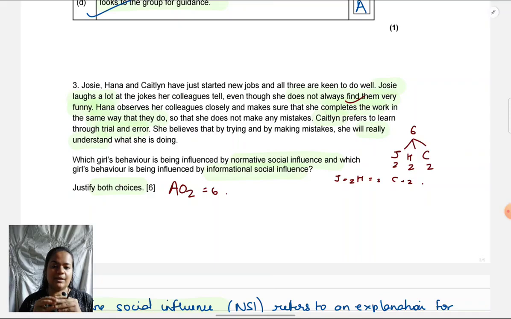Answers which are AO2 based but which don't make any reference to the scenario, they are not credit worthy at all. Many students will say, for 6 marks, I wrote so much. I wrote what NSI is, I gave the definition, I gave so many examples, I contrasted it with ISI, I wrote such a long answer, but I got zero, because you've not met the requirements of the command term, of the assessment objective. So it doesn't matter how much you write. Are you writing correctly? That's going to give you marks. So again, we'll see a sample answer in which I want you to focus on the how of how I'm writing,